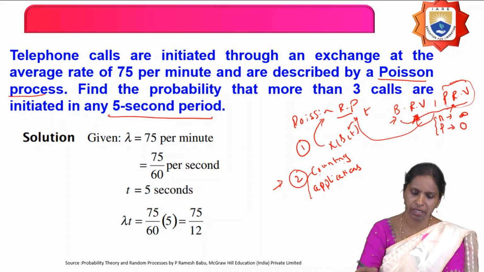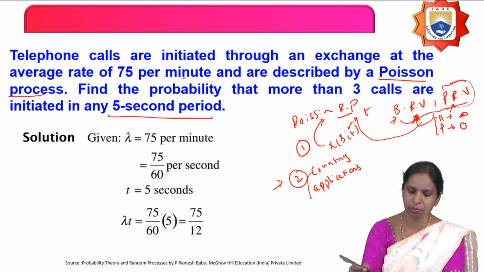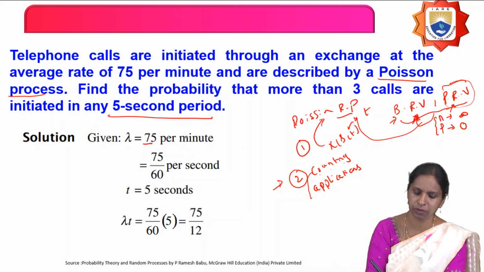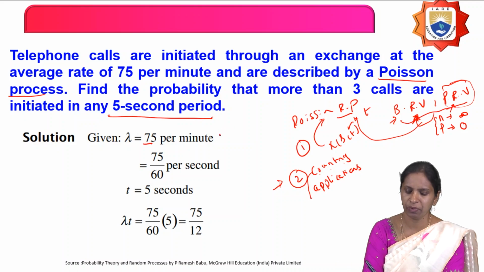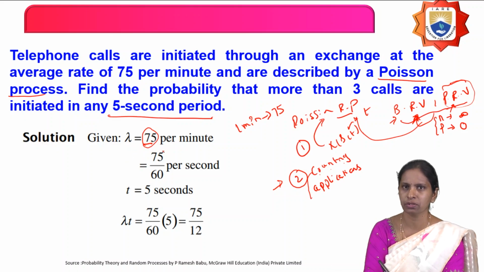So the question here is, telephone calls are initiated through an exchange at the rate of 75 per minute. What does it mean? In 1 minute, 75 telephone calls are coming. So the average rate is lambda equals 75 per minute.